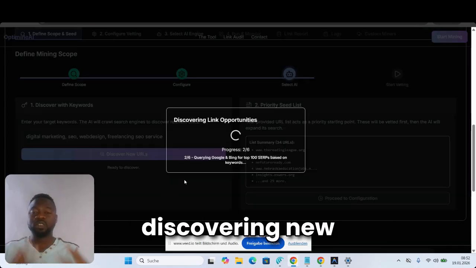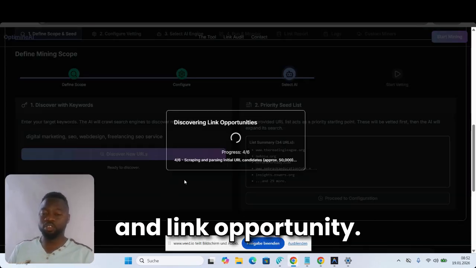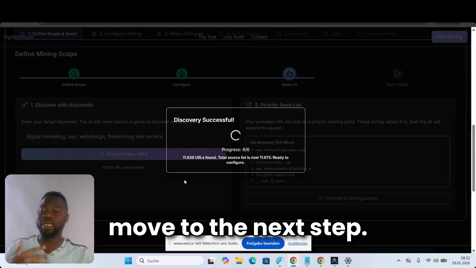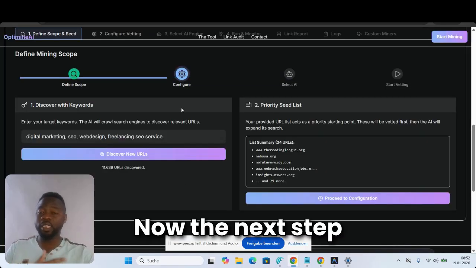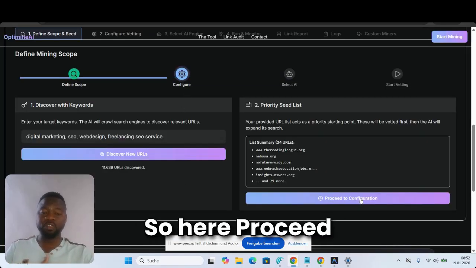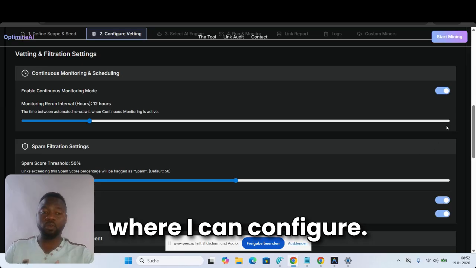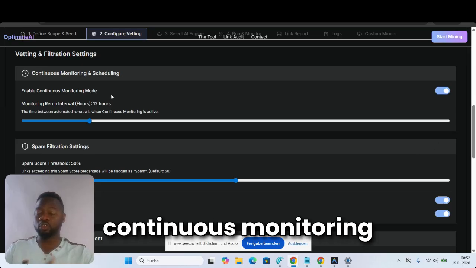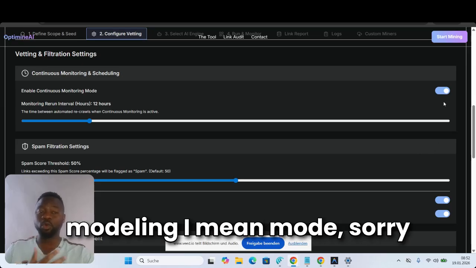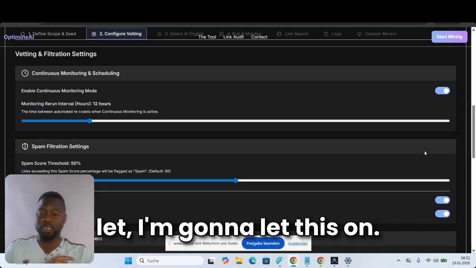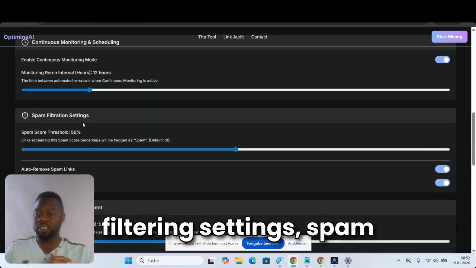So it's going to say discovering new link opportunities. It's now working in the background, and then we move to the next step. Now the next step is to configure. So here, proceed to configuration. I click on it, it takes me automatically where I can configure. Here we have enable continuous monitoring mode. You can turn it off, but I'm going to leave this on. And here we have spam filtering settings.